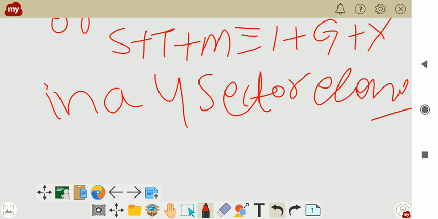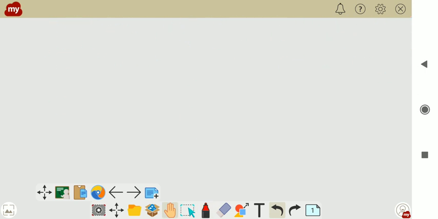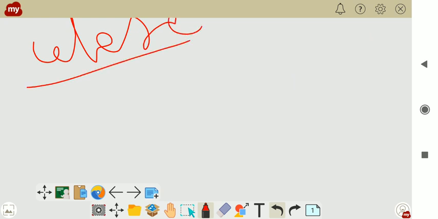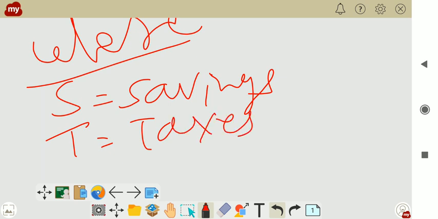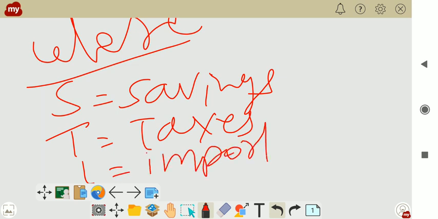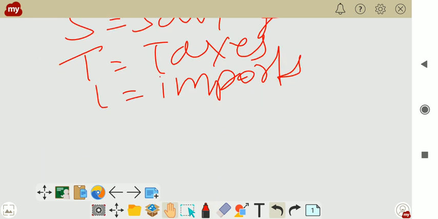So here student, S means savings, T means taxes, and M means imports.